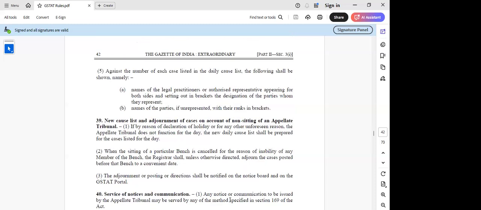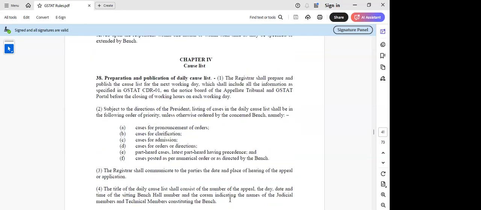Okay, I didn't understand. No, sir, what I'm trying to say is that they will prepare a cause list by the end of the day with the indication of the case and the hall number and the names also of the judicial member and technical member. Right. What I'm trying to say is that sometimes we are able to see that the judicial member or technical member is absent. Okay. So those details we are not finding in the cause list. So I was thinking they are trying to bring something out here, but nothing as such.